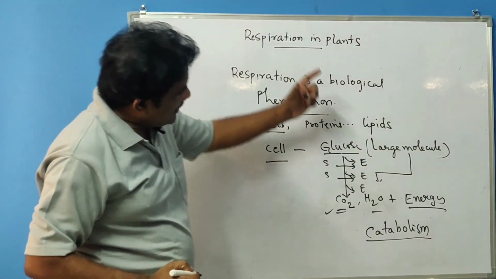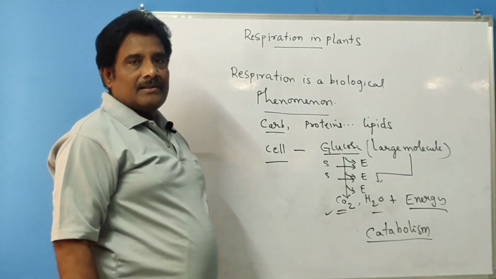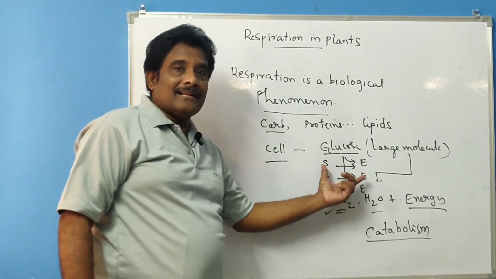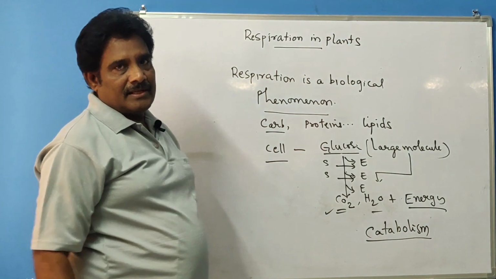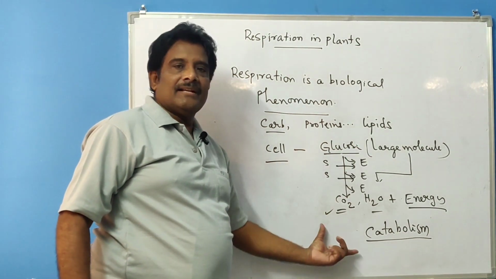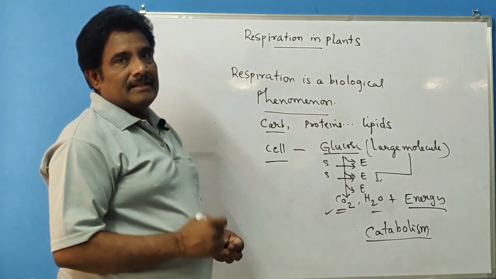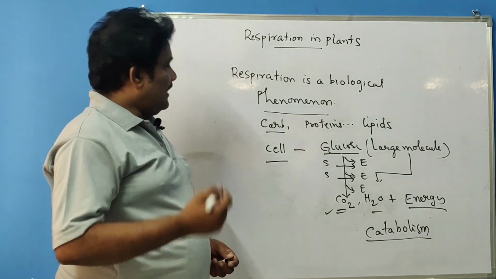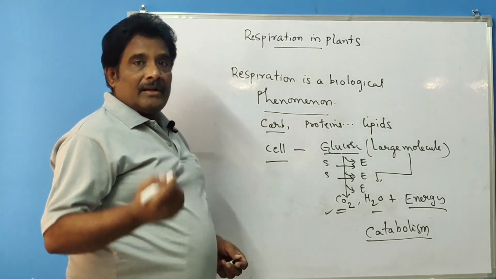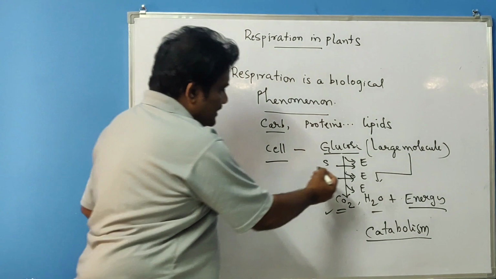So this is the overall idea about respiration. We are going to study aerobic respiration in the next class, where this can be explained very clearly. Don't worry about that. In my next video I am going to present how aerobic respiration takes place. Many intermediate substances are formed.